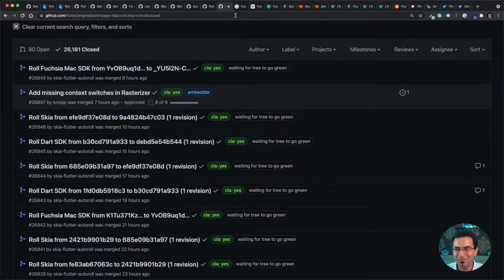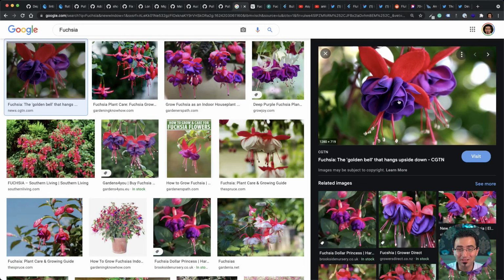A fun fact about Fuchsia, though: it's a flower, and apparently a very nice flower, which you can see on the screen if you are watching the video. It's called Golden Bell. It's not from China, it's from Central African countries or something like that. It's very beautiful, and there are different varieties of these flowers. It's just a fun fact about Fuchsia.